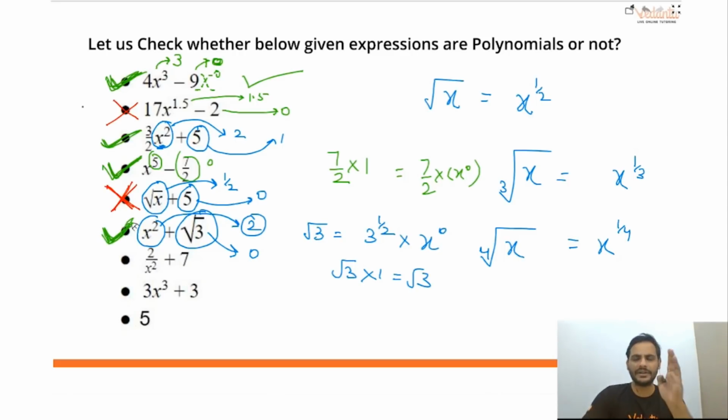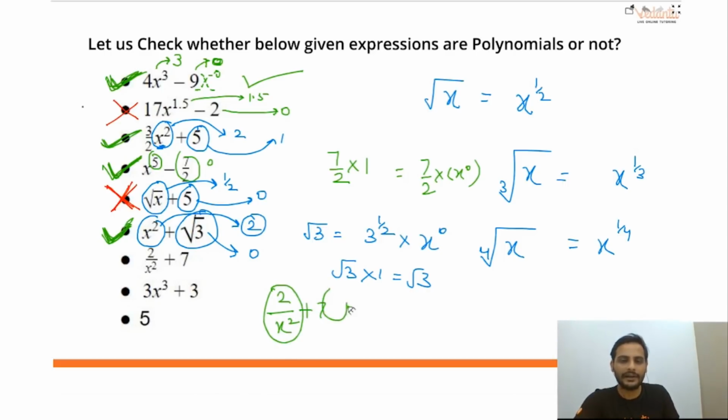So just remember this, class. Coefficients and constant terms can be rational numbers, integers, fractions, irrational, anything. But the power of the variable has to be a whole number. That is the only concept. Got it? Now let's check the next example. 2 by x square plus 7. 2 by x square plus 7. What is the power of the variable here and here?